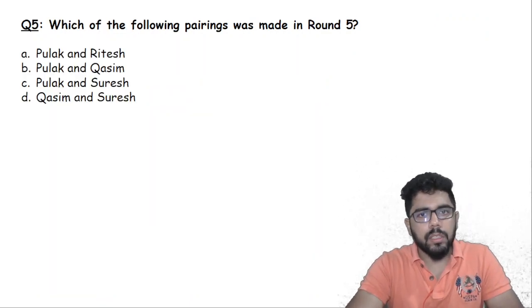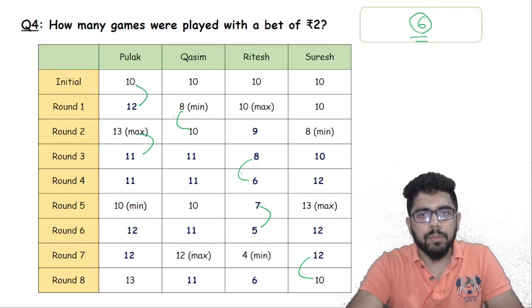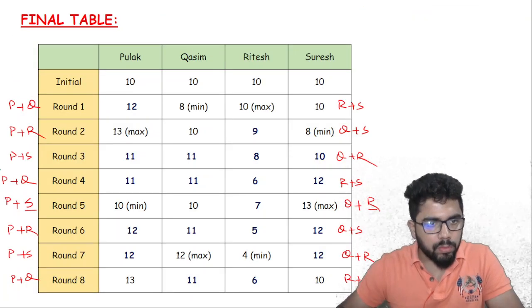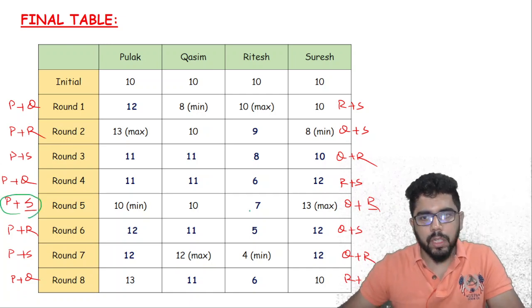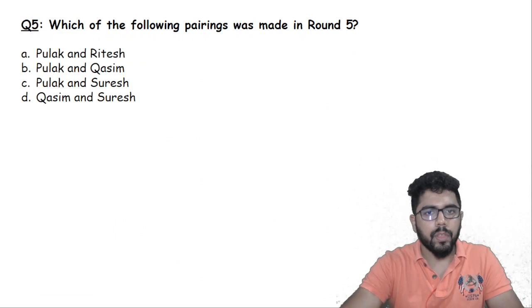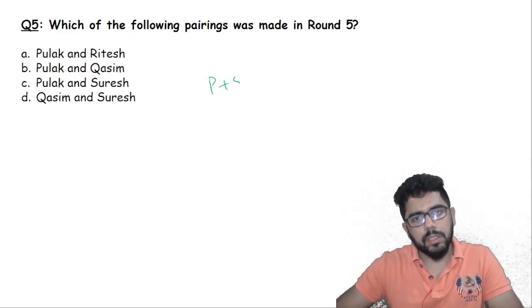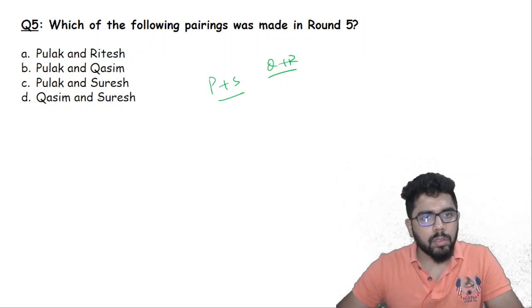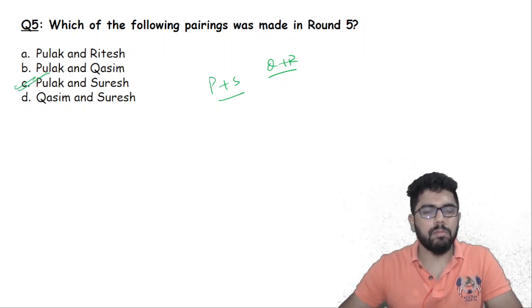Which of the following pairings was made in round 5? So what was the pairing in round 5? Let us go back. We wrote all the pairs. So in round 5 it was P and S and Q and R. P plus S, Q plus R. So Pulak and Suresh, that is our answer.